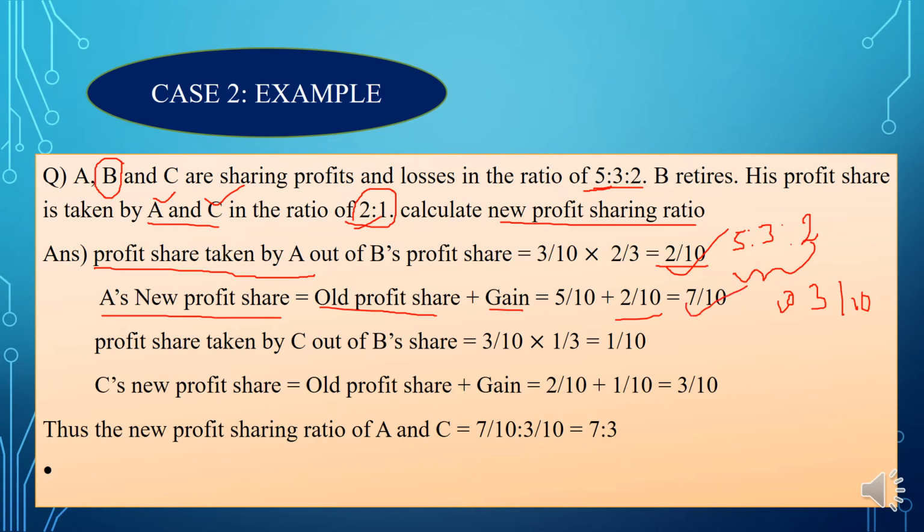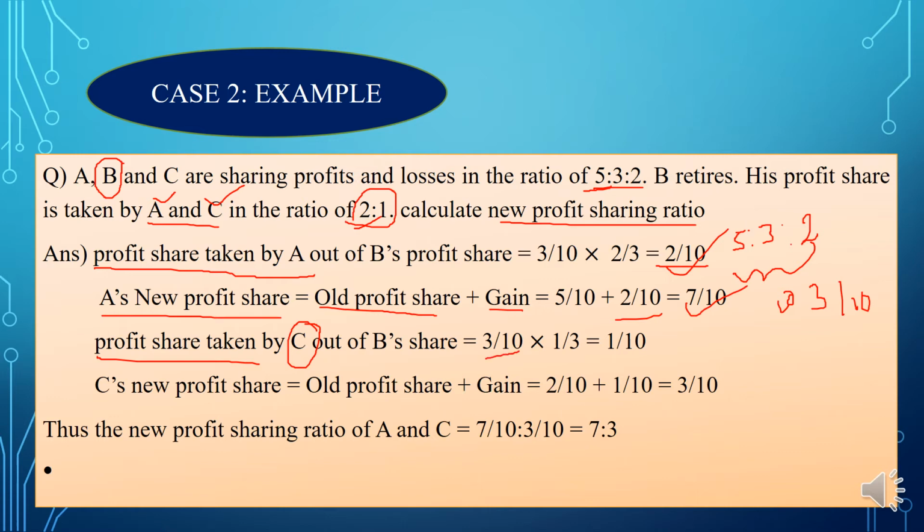And the next step is, first we calculated the profit share taken by A, and next we need to calculate the profit share taken by C. We need to calculate C's profit share taken out of B's share. Here B's share is how much? 3 by 10, right?